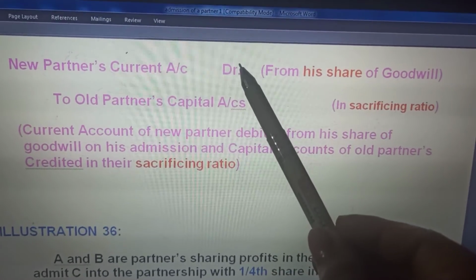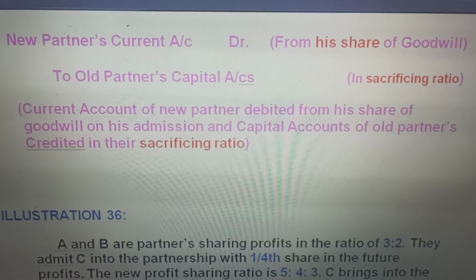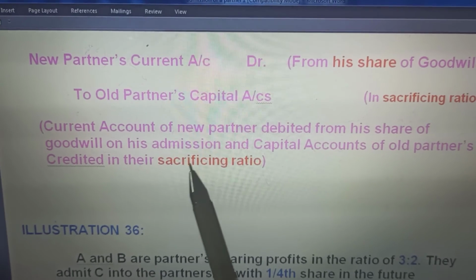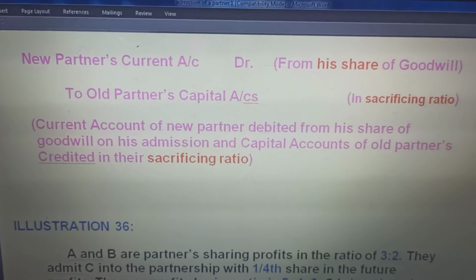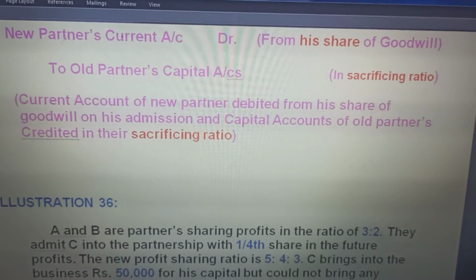Here goodwill has not come in. So new partner's current account to old partner's current account. The current account of the new partner is debited with his share of goodwill at the admission of the partner, to the old partners, and that is in the sacrifice ratio. And there is a question that has been done with this.